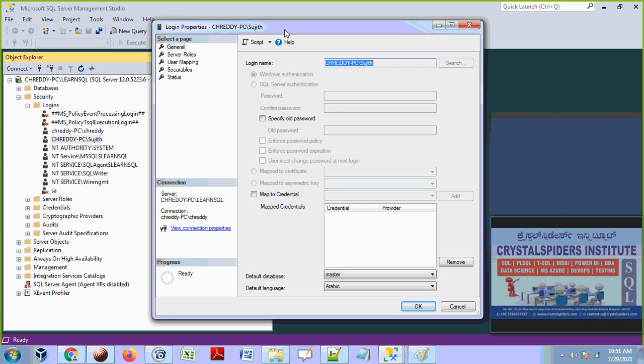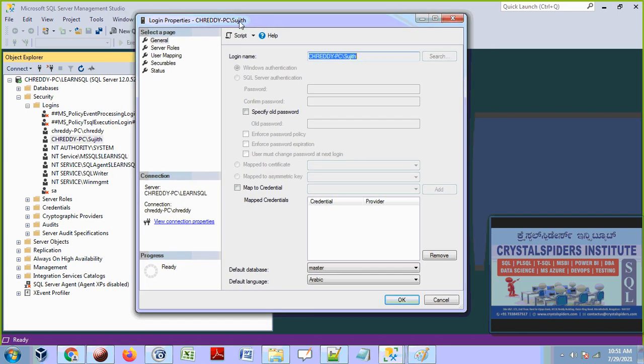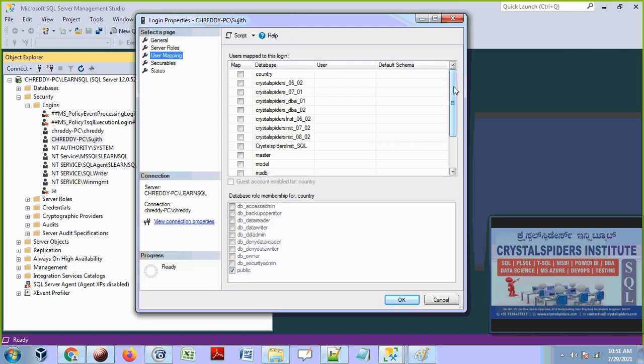Okay, we got this one. This is the login properties of Sujit. Go to the user mapping, and here select the database. Which database do you want to grant access to this Sujit? Here it is, the DBA 01 database. So select that checkbox under user mappings.